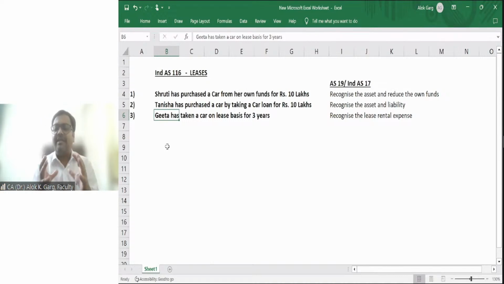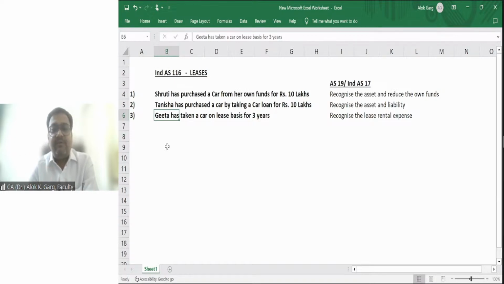So the only thing is that the value of the asset and liability changes depending on the tenure of the lease, right? And what asset are you going to capitalize? The asset you are going to capitalize is the right to use asset, right? This was the big change brought in by IFRS 16 and IND AS 116.